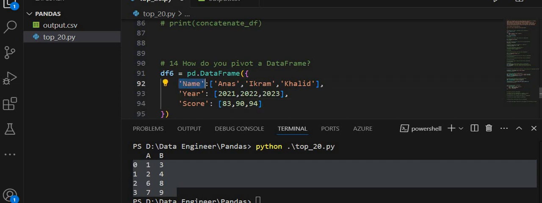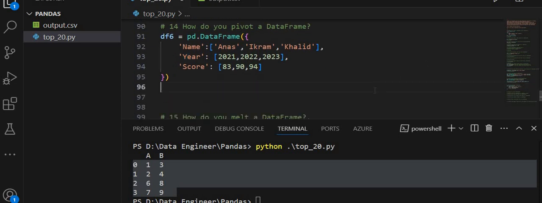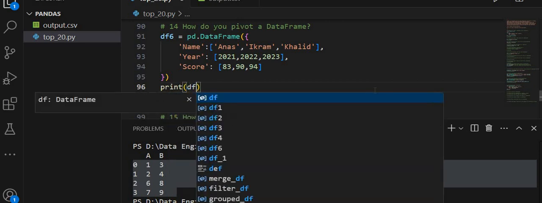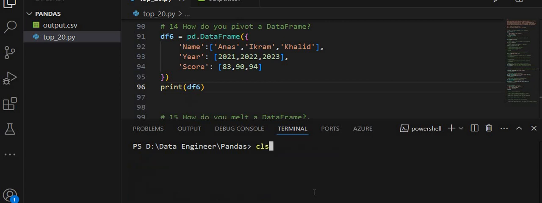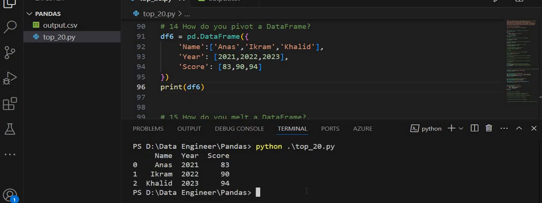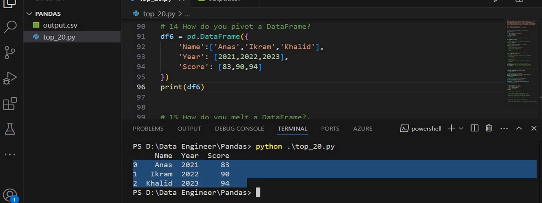The column names are name, year and score, and the values are these. If I print df6 and run this, you see I am getting a data frame with three columns: name, year and score. So our target is to apply pivot on the data frame.